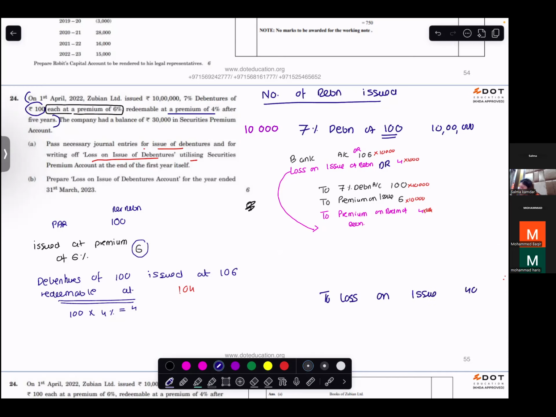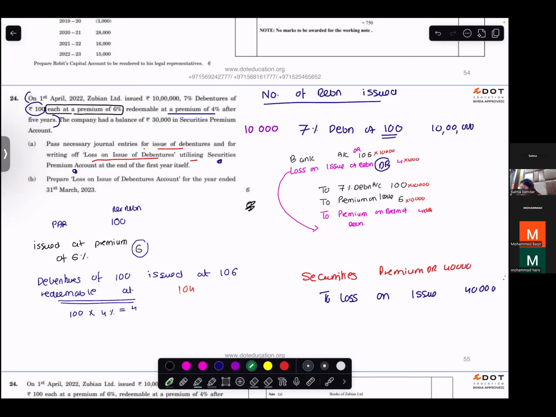How much? 40,000. I'm canceling the debit. And you have to write it off against which account? Securities premium account. So you will write it off against securities premium. That means I will do securities premium debit 40,000.